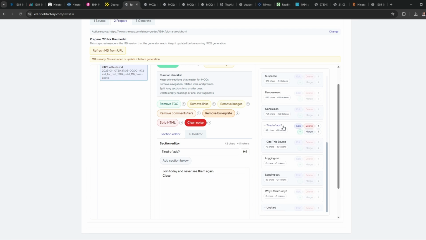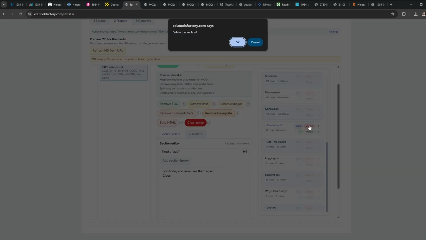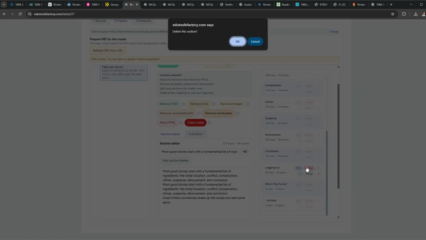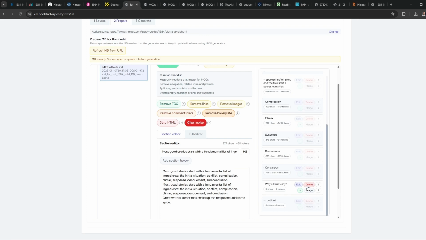Adding new context. Editing is not only about removing content. You can add short, controlled notes to support additional item types. For example, a concise theme statement, a short interpretive link, a clarification of a relationship.